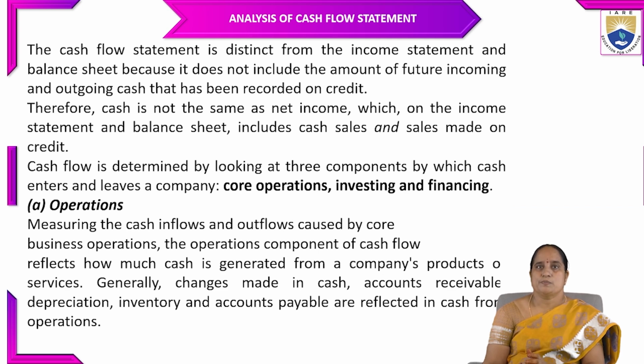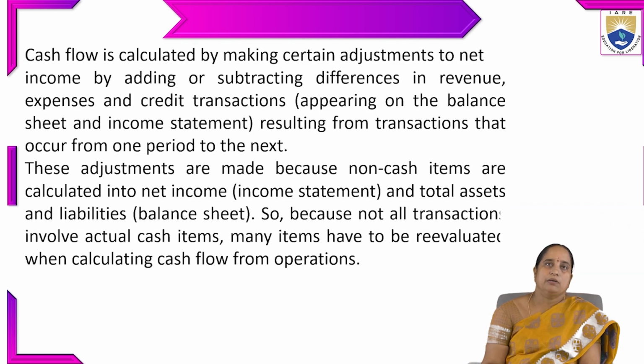Core operations means that by selling goods and services, the company generates cash. The cash flow is calculated by making certain adjustments to net income, by adding or subtracting differences in revenue, expenses, and credit transactions appearing on the balance sheet and income statement, which result from transactions that occur from one period to the next.